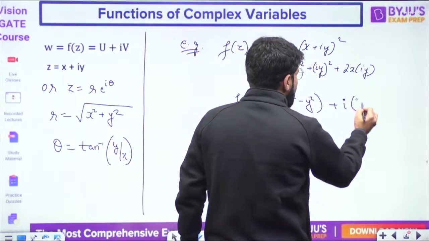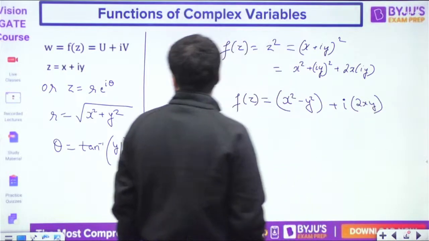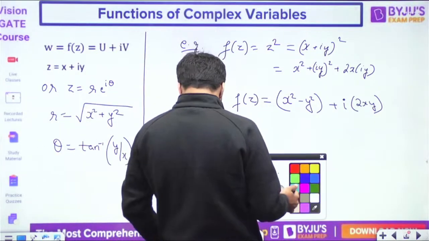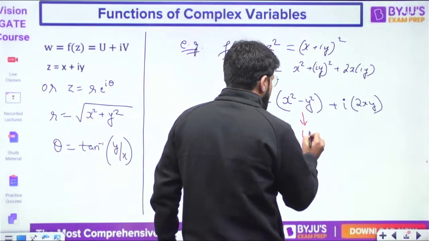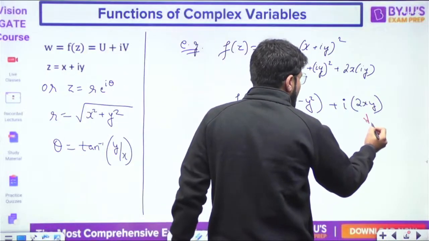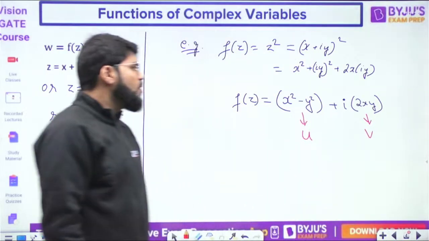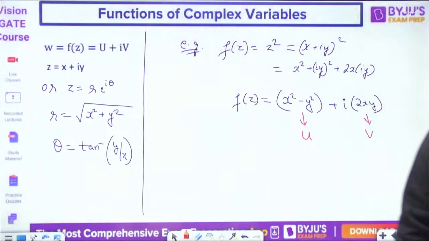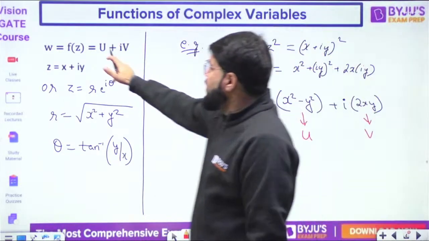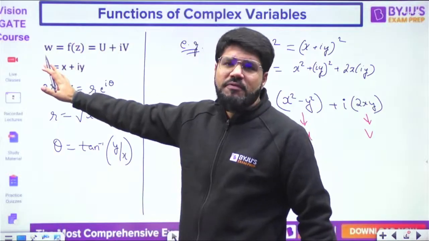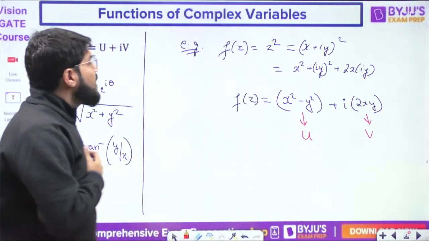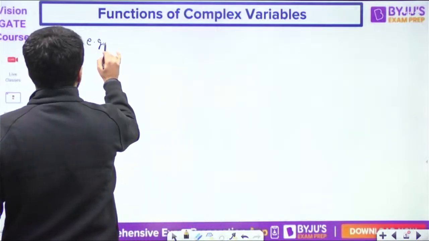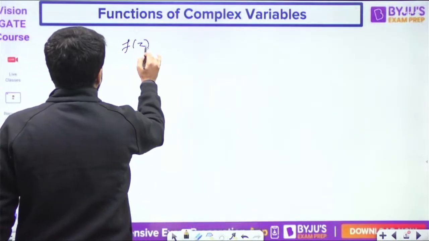Plus I 2xy. So, since the function is the function of a complex variable, the answer you get itself will be complex. Having some real part, which I'm going to call u, having some imaginary part, which I'm going to call v. So f(z) can be expressed as u plus iv, where u will be the real part of the function, v will be the imaginary part of the function. There are some functions, for example, which are very common and which are very relevant for questions also. Suppose I take a logarithm function.